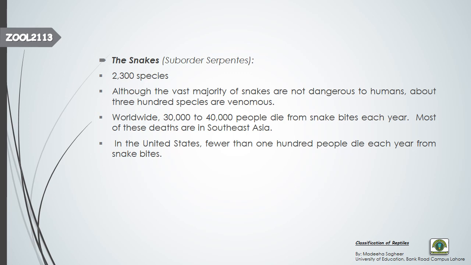The vast majority of snakes are not dangerous to humans, but about 300 species are venomous. Again, 300 species are very poisonous even to humans. Worldwide, 30,000 to 40,000 people die from snake bites each year. Every year, almost 30,000 to 40,000 people die because of the poison of snakes. Most of these deaths are in Southeast Asia. In the United States, fewer than 100 people die each year from snake bites. Mostly snake bites are caused in Southeast Asia.